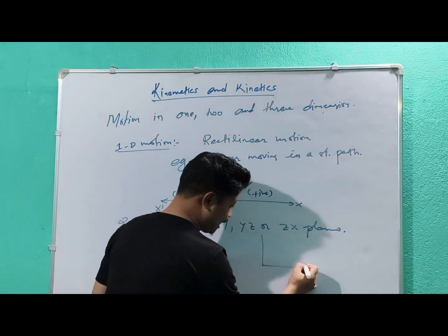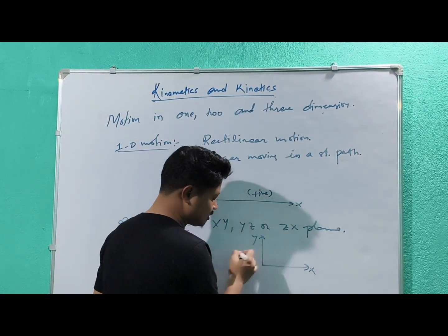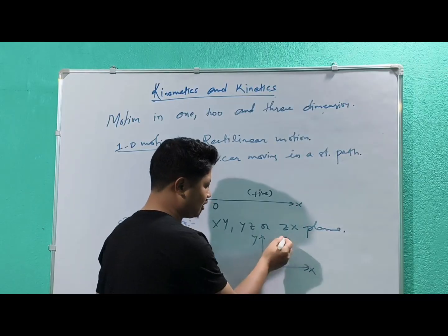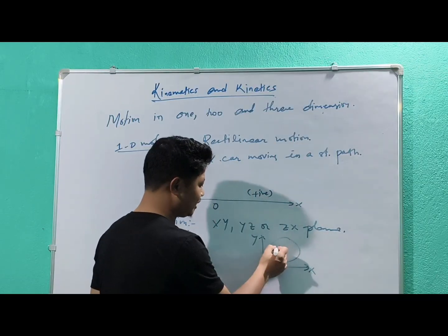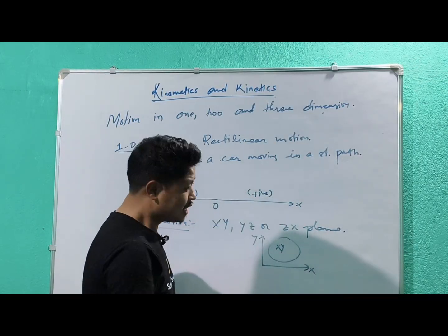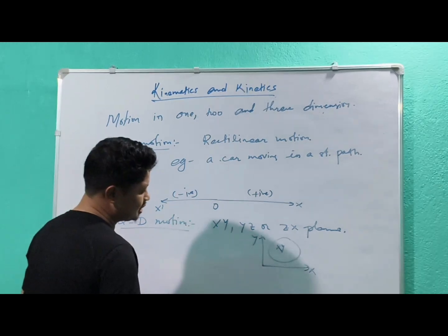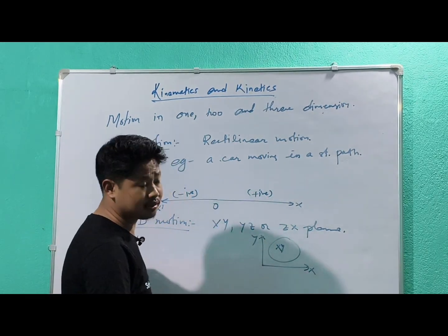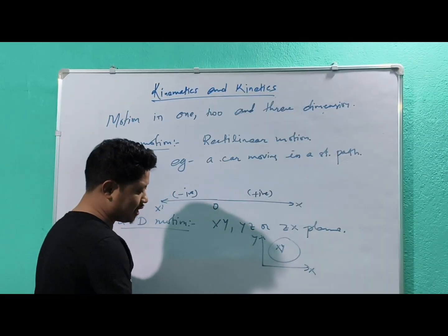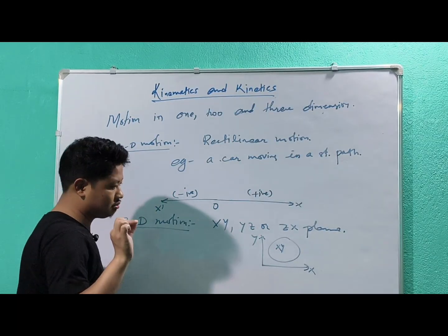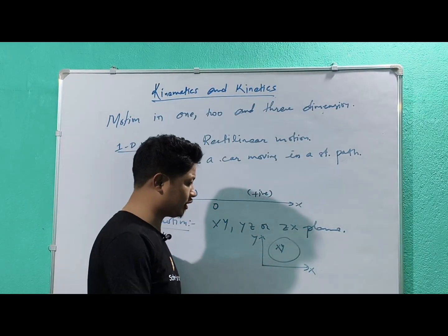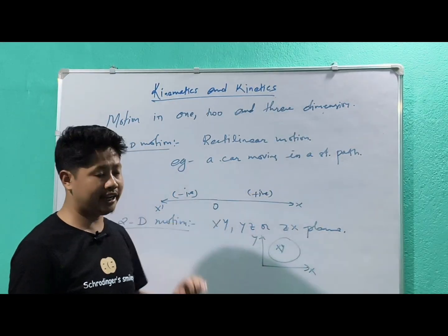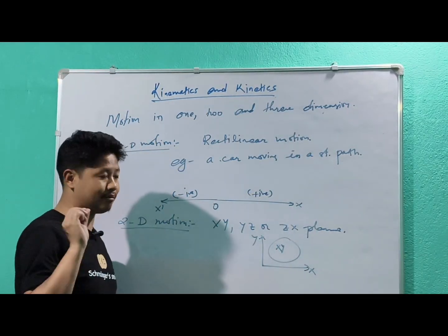I have an x-axis, and here is a y-axis. This whole region is called the xy plane. Similarly, you can have a yz plane also, and a zx plane also, but right now we are considering only one plane. Any object moving only in a plane is called a two-dimensional motion.